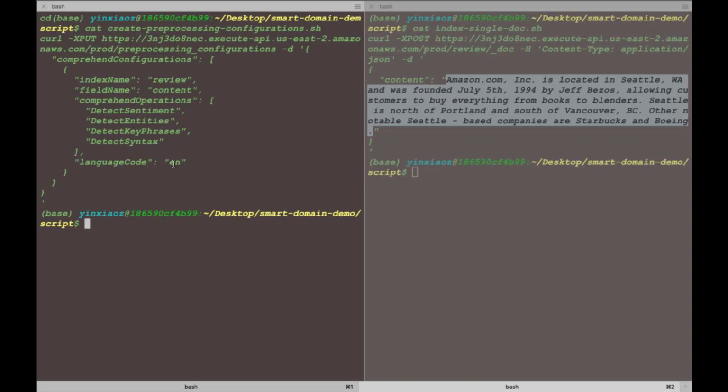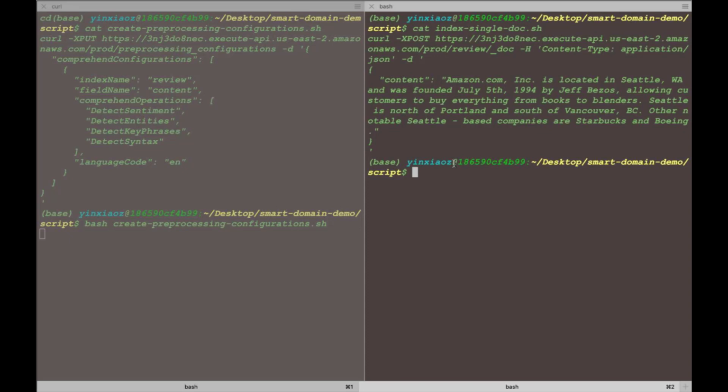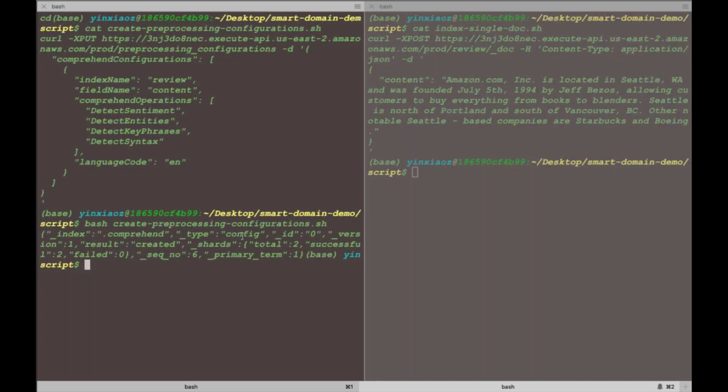Now, I'm going to run this command to create the preprocessing configuration. All right, so it completes. So this one has been created, and we can even run a get preprocessing configuration command to see what configuration you have right now.